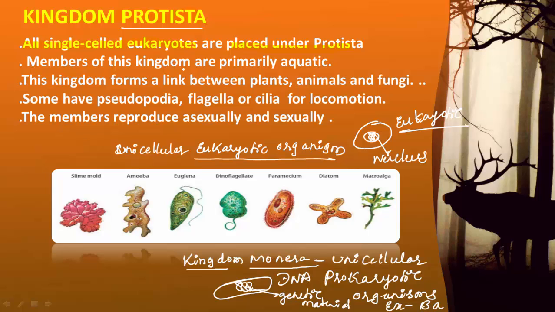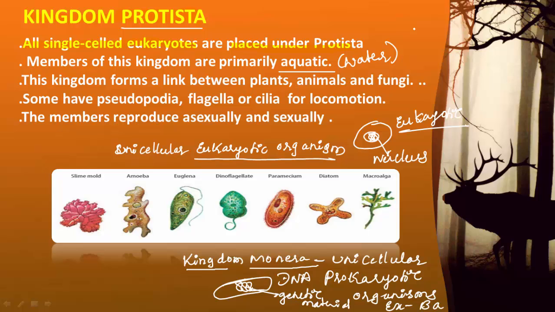Then, members of this kingdom are primarily aquatic. What does it mean? Aquatic means an organism which is surviving in water media, whether it is fresh water, marine water, or damp water.